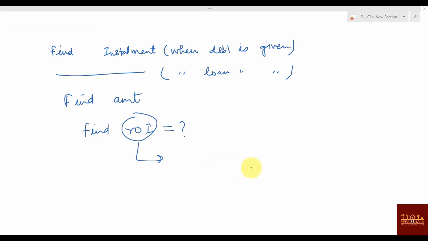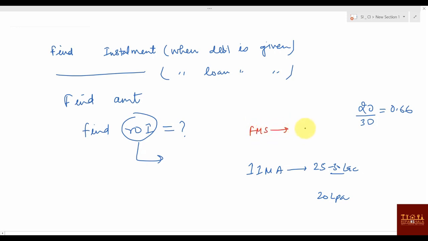Suppose you are investing in IIM Ahmedabad, you'll invest somewhere around 25 to 30 lakhs in 2 years, and after 2 years what package will you be getting, something around 20 LPA. So your ROI will be like, you invested 30 lakhs but you are getting only 20. So it will be 20 by 30. Right? Your ROI is how much? You can say 0.66.